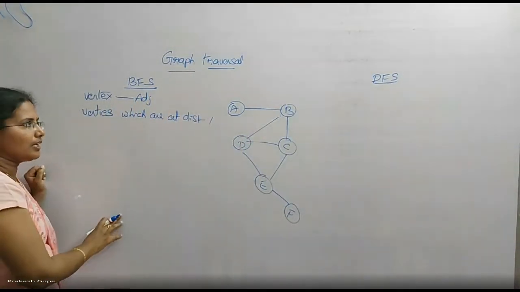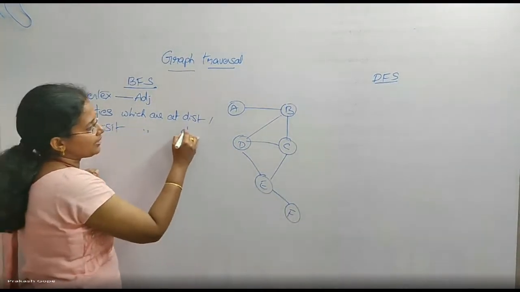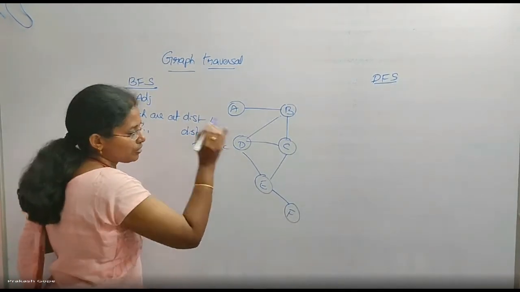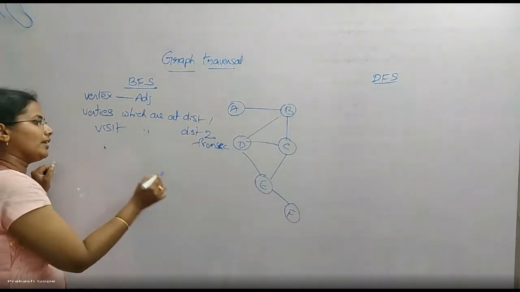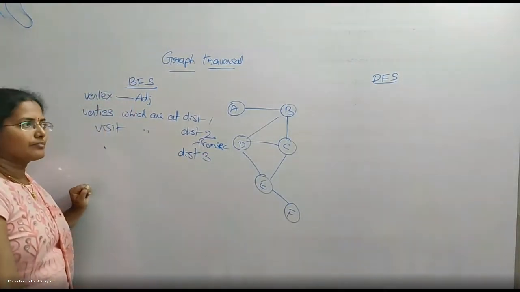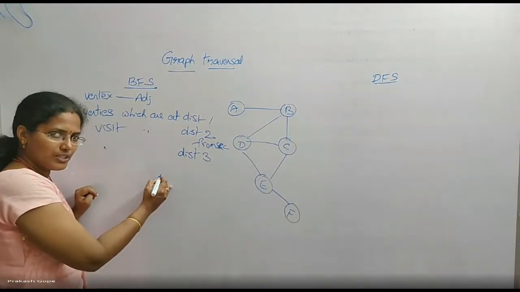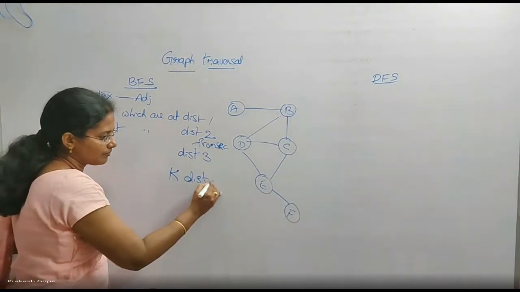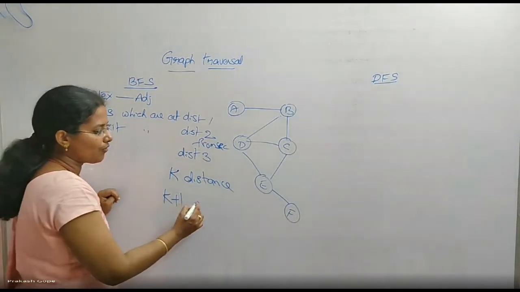Once they are done, then I will visit or process all the vertices which are at a distance of 2 from the source. And then I will visit which are at a distance of 3 from the source. Which means without completing visiting of all the vertices which are at a distance of k, I cannot move to the vertices which are at a distance of k plus 1.